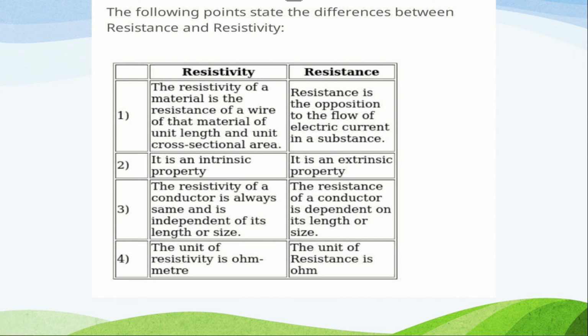Next, last, the SI unit. The SI unit of resistivity is ohm meter, whereas resistance is ohms. A plain ohm.